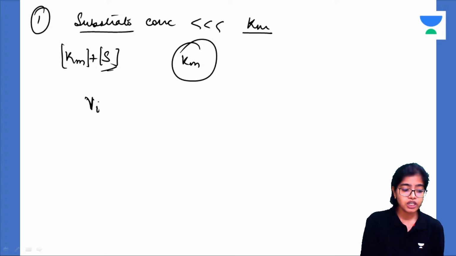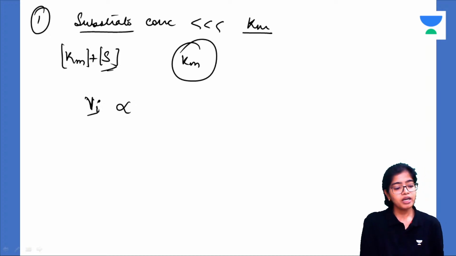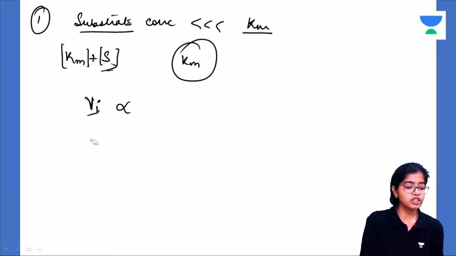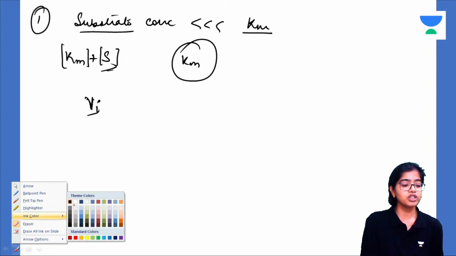This is the initial velocity, or the rate of the reaction. It will depend upon the substrate concentration, isn't it? And how can you denote it? You will denote it as V initial, that is initial velocity, which depends upon the concentration of the substrate.